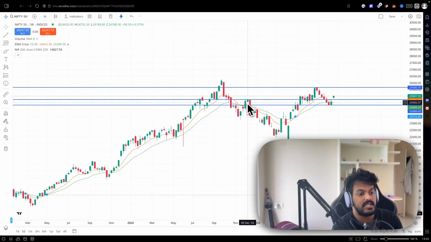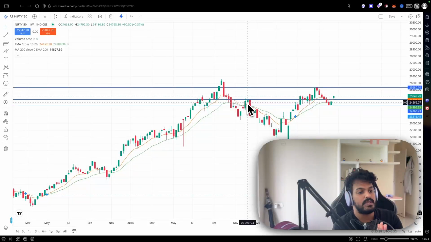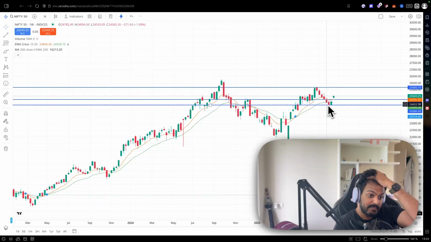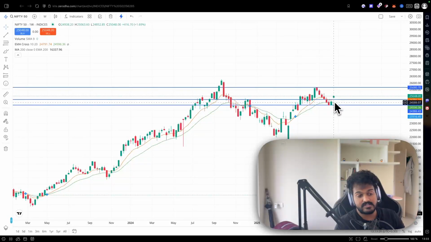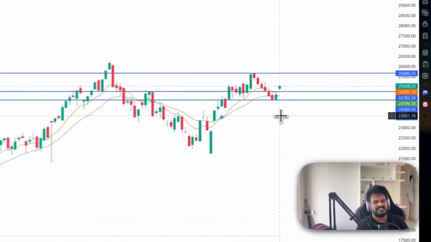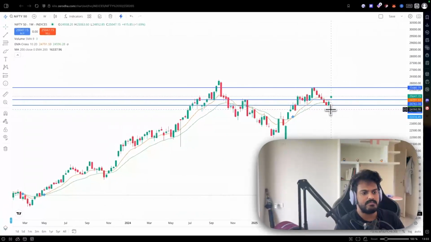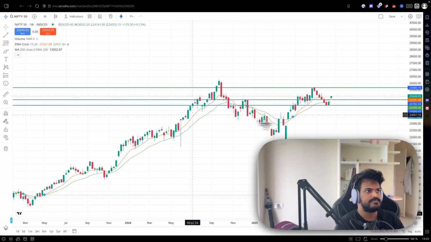This is where people are selling, this is where people are buying. So there is a conflict of interest between buyers and sellers, that is the entire sentiment between buyers and sellers. This gives us a good way to predict. This is one of the ways to predict. After this, there are multiple ways, but this is one of the methods which I have chosen.